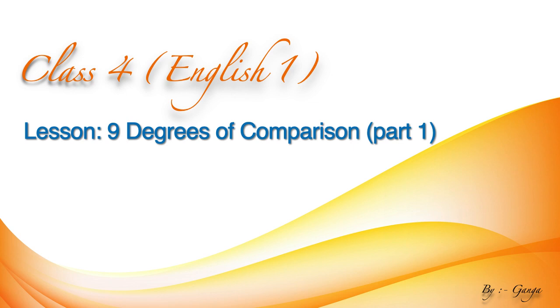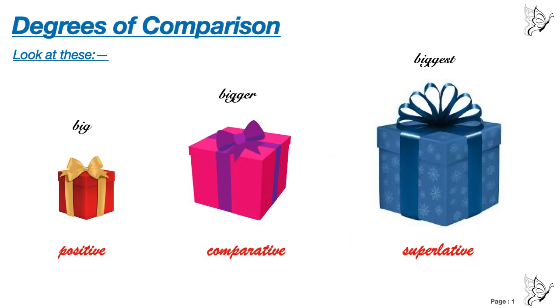Take out page number 39 of your English 1 book. First, you see in this page we have three boxes. Degrees of comparison are written. Okay, there are three boxes. One is big, another one is bigger, and the third one is biggest.